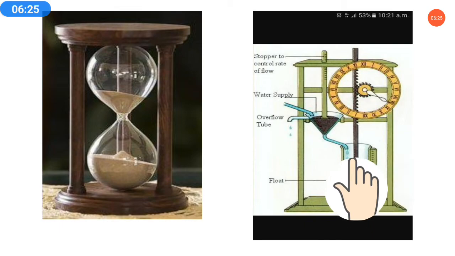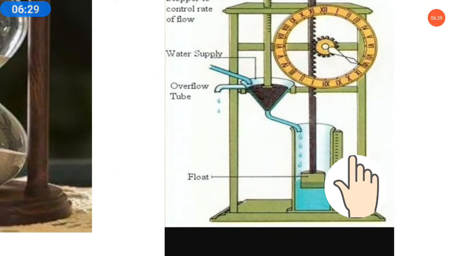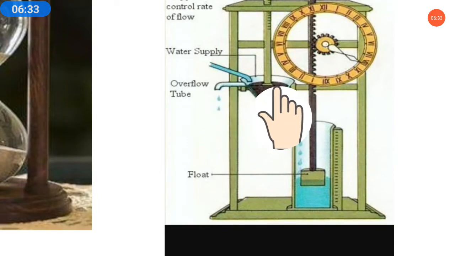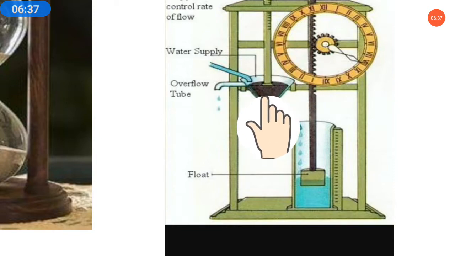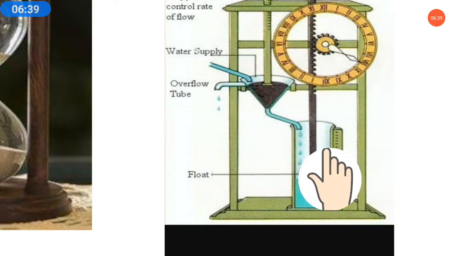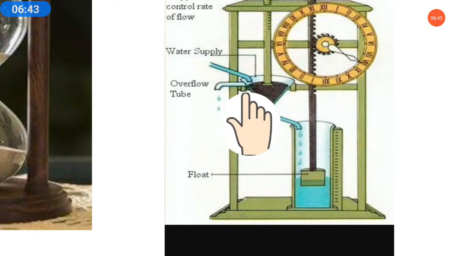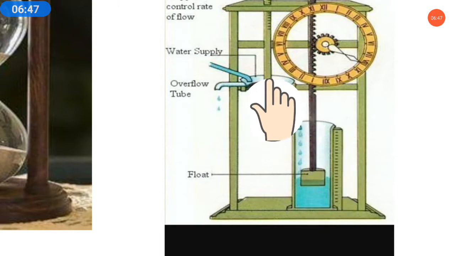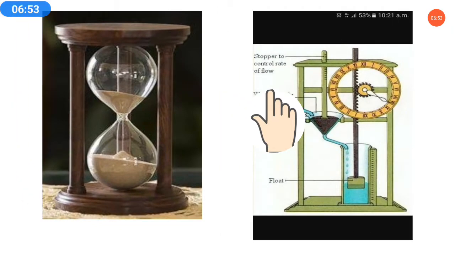Same for the water clock also. In a water clock, there is a flask type jar, and a jar at the downside. Water is filled in the first flask, and slowly all the water goes down into the downward jar. So this is how they find how much time a process has taken, and this is the way they used to find the time.